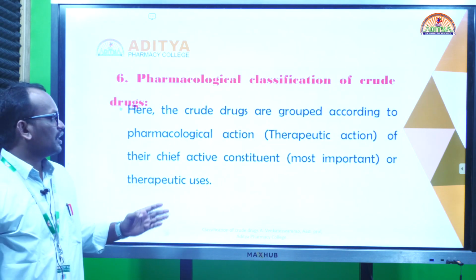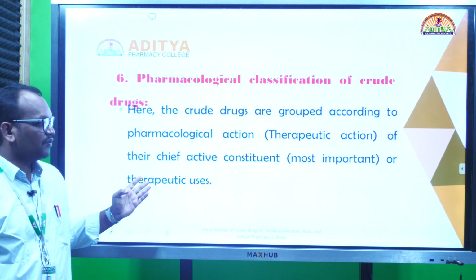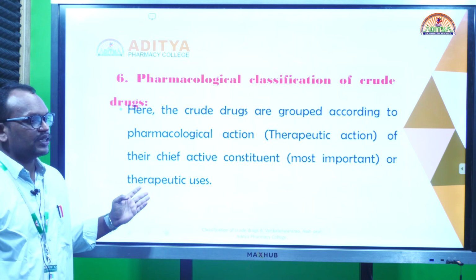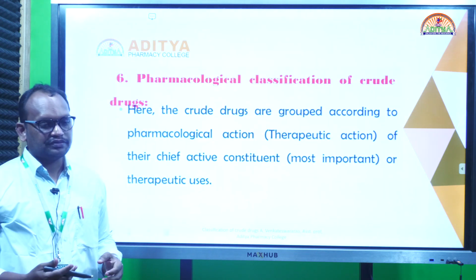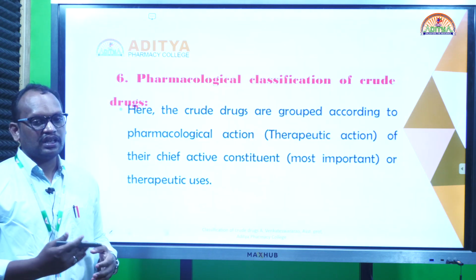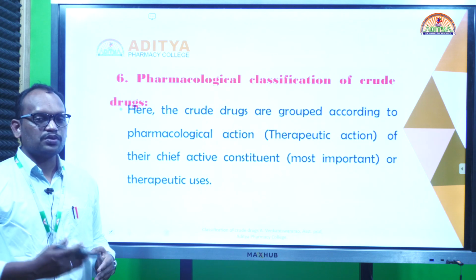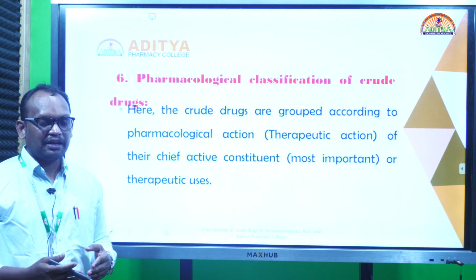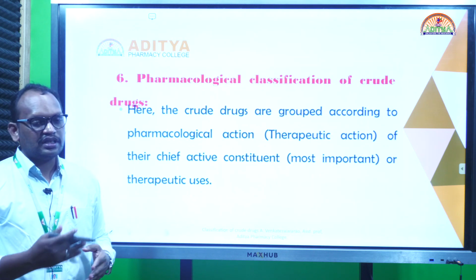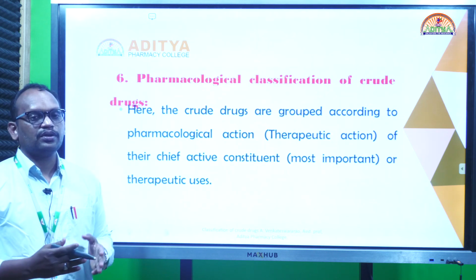And the last one is the pharmacological classification. In this classification, the drugs are grouped according to their pharmacological action. Suppose drugs have laxative properties, or are used as cardiotonics, or are used for diabetes. Based on their pharmacological action, they are made into one group.